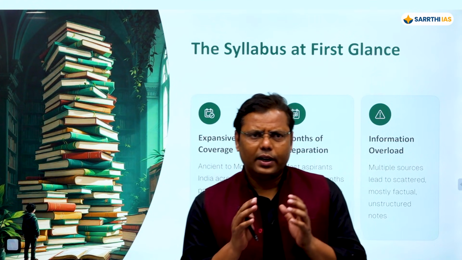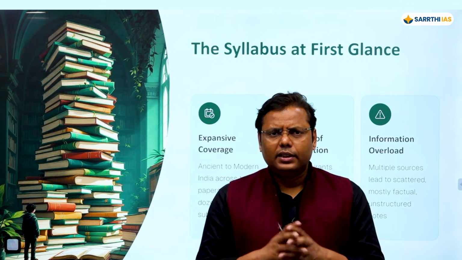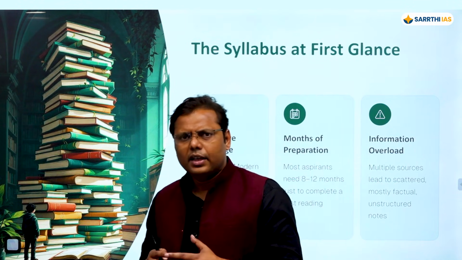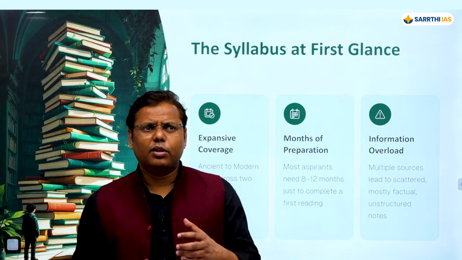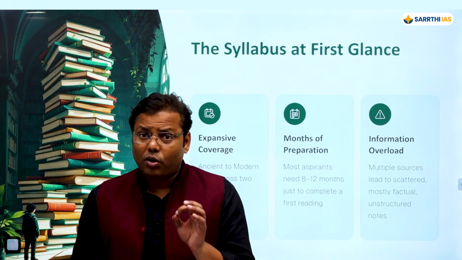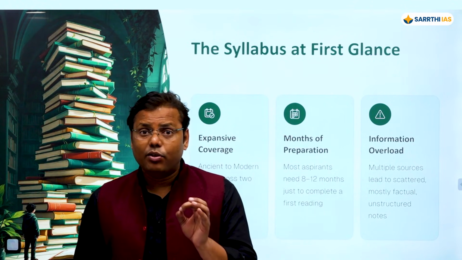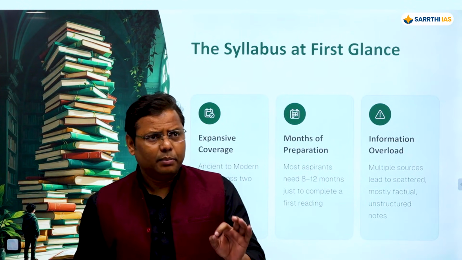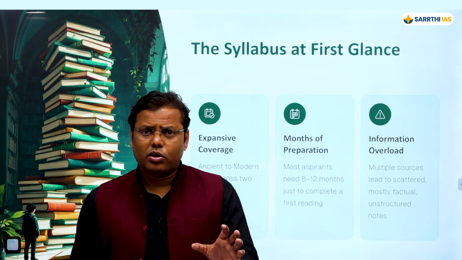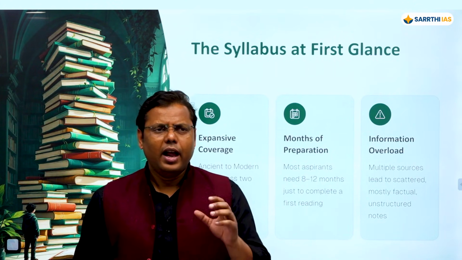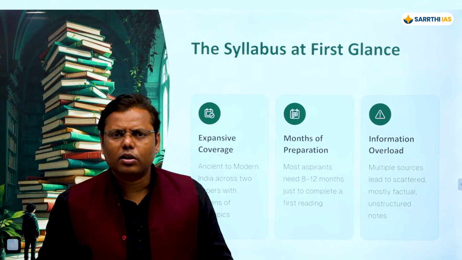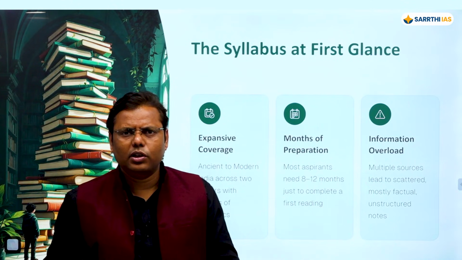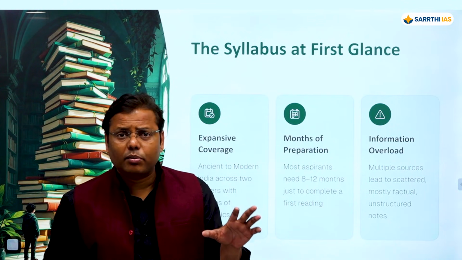There's one more thing I'll say. When it comes to the content of history optional, if you compile it, you will find there are so many pages, sometimes more than 10,000 pages. But it really matters from where exactly you have been compiling this information. Mostly, whenever students think of history optional, there is a basic perception that history optional is all about content, and no concept is needed. So they just go for compilation of documents or information from various sources. In fact, there are a couple of sources which are very popular for history optional, so they mostly take their information from those sources.